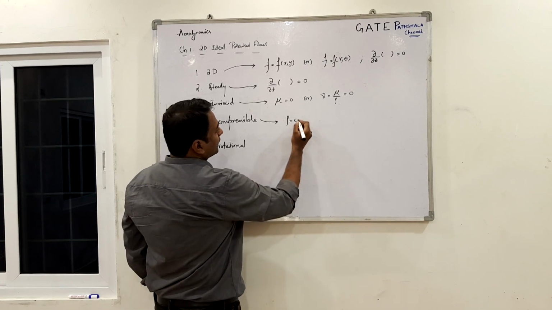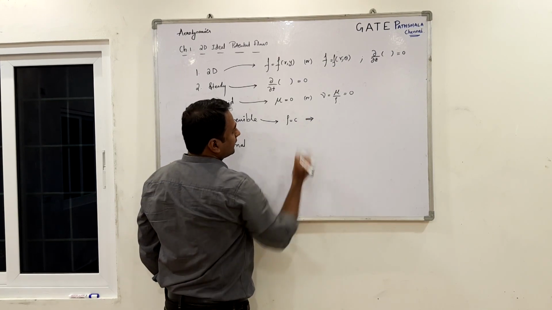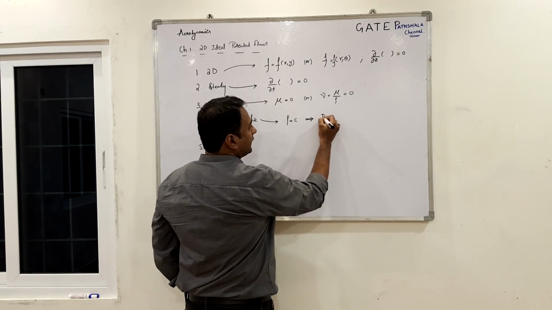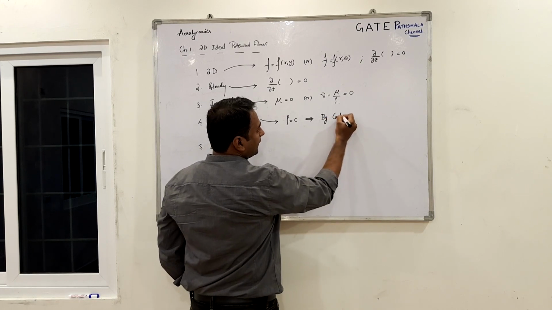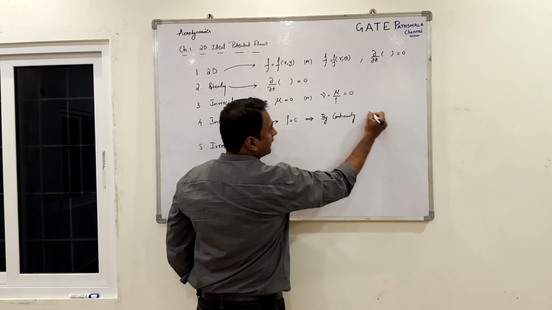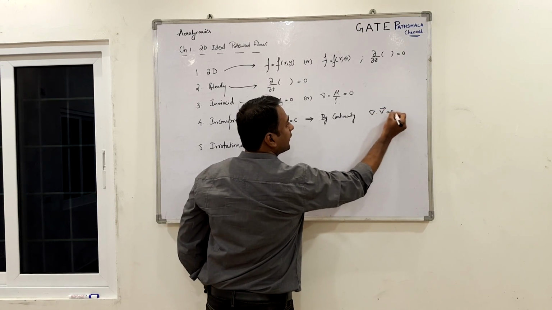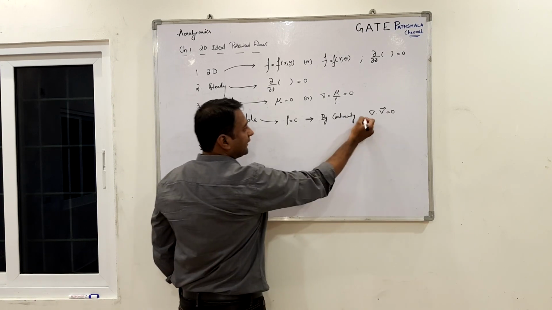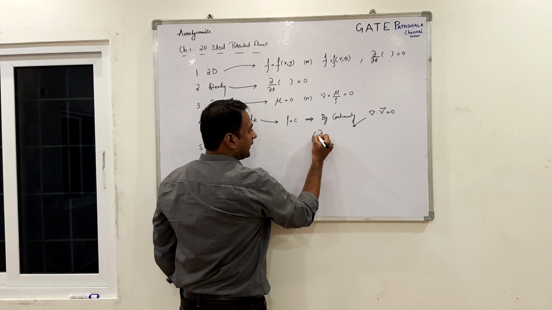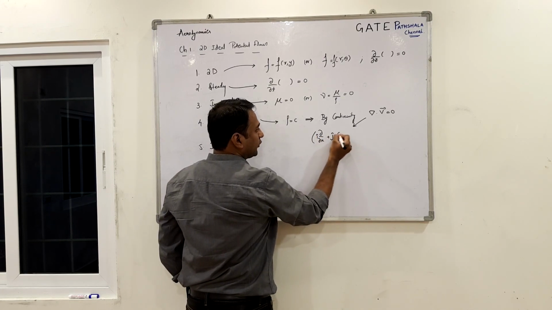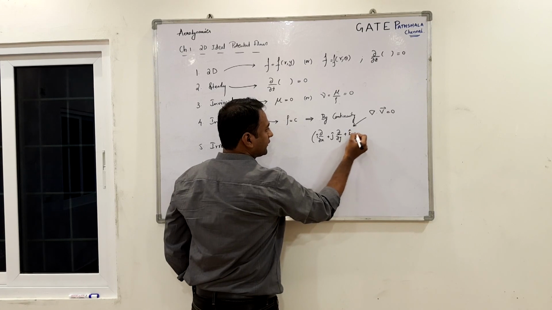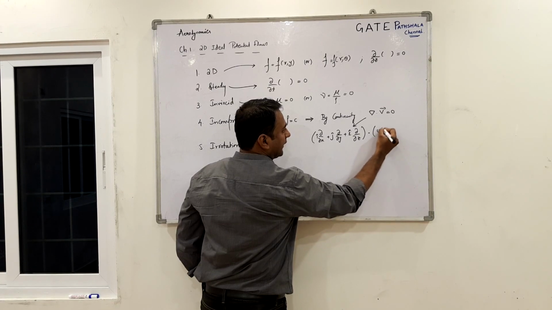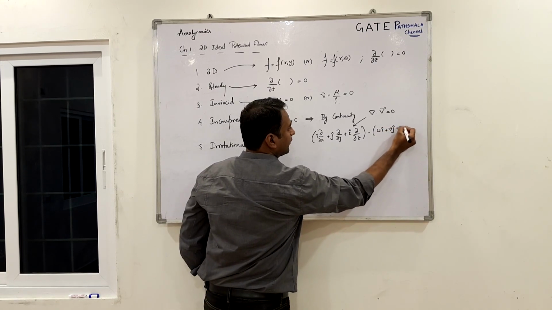If the density is constant, then by continuity it implies that the divergence of the velocity vector is equal to 0. What is this del? Del stands for i cap dou by dou x plus j cap dou by dou y plus k cap dou by dou z, dot the velocity vector, which is u i cap plus v j cap plus w k cap.